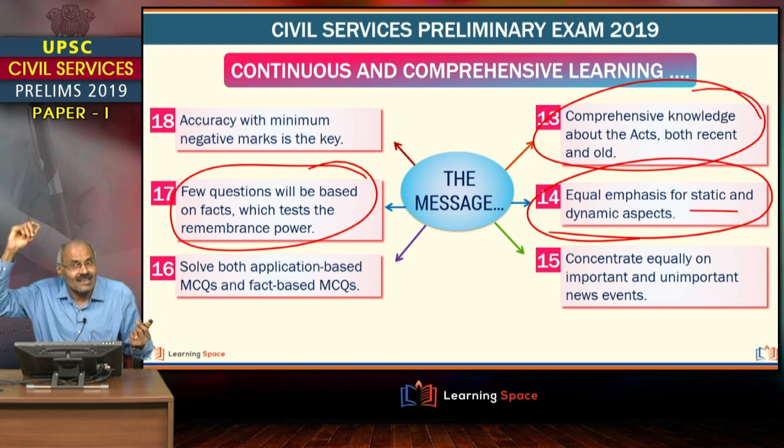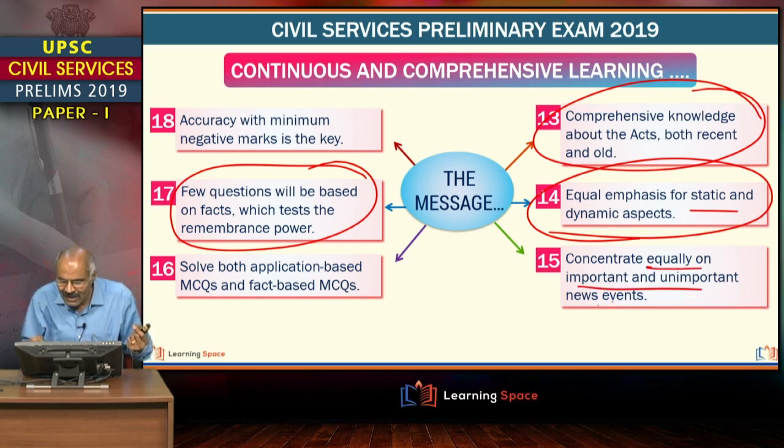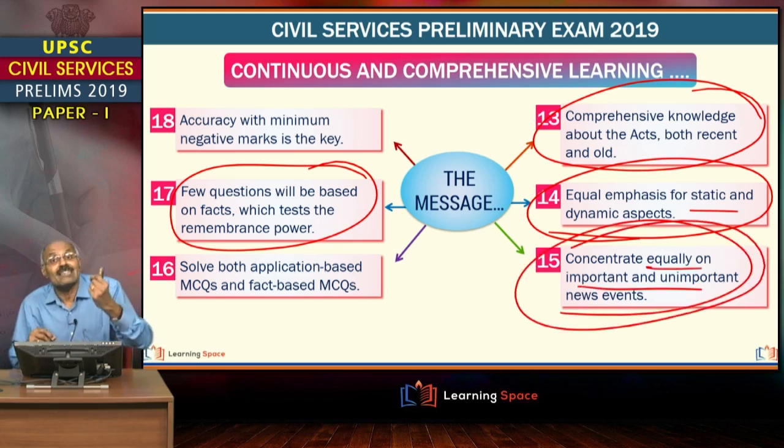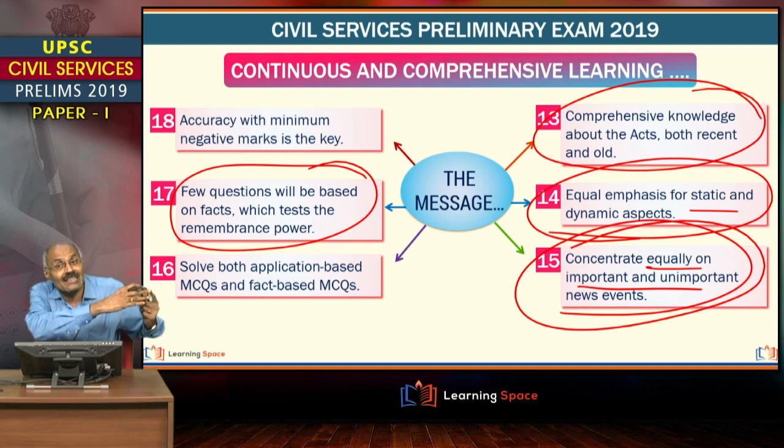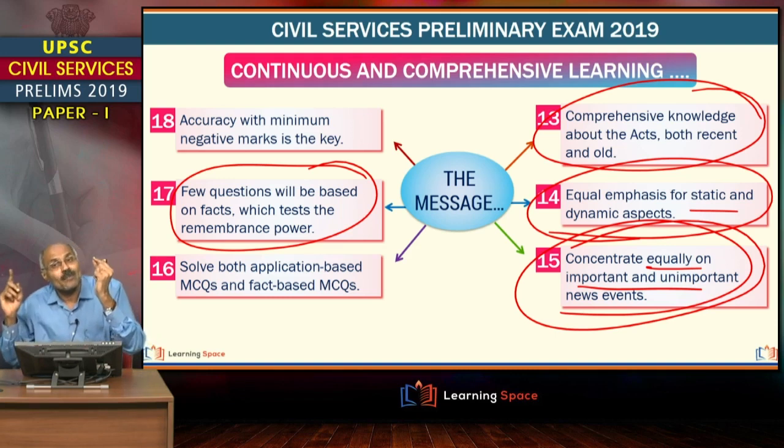Example is coal nationalization. Like that, there are a number of questions which are linked with some static concepts. Then concentrate equally on important and unimportant news events. When you look at S&T, people expected questions on Mission Shakti, Chandrayaan 2, but the S&T portion went towards wearable technology, augmented reality, virtual reality, and all those things, right? So friends, concentrate equally on important things and unimportant things.